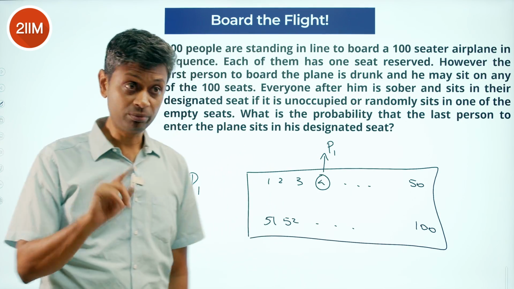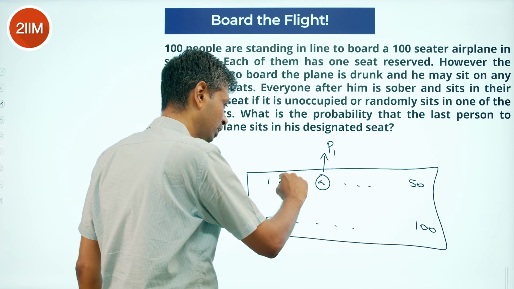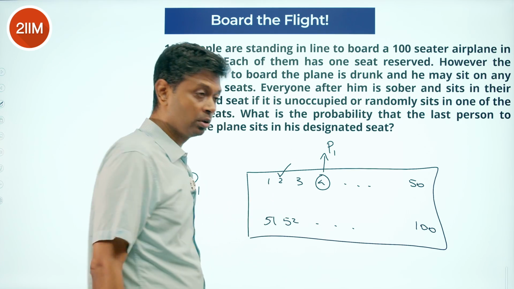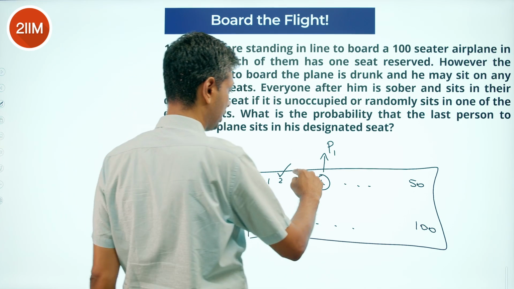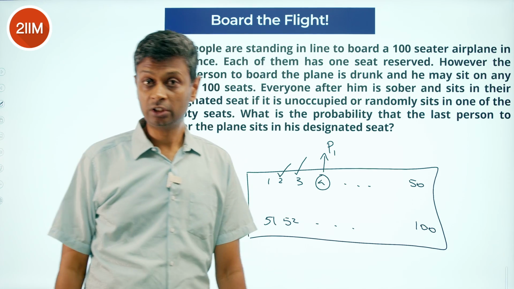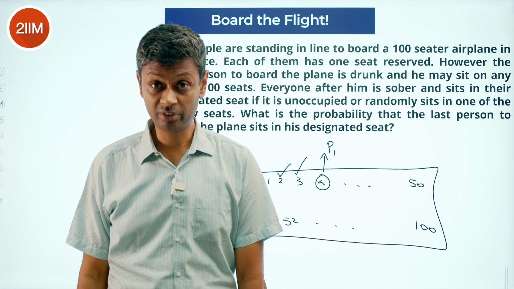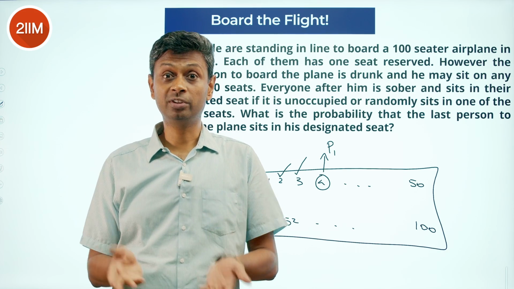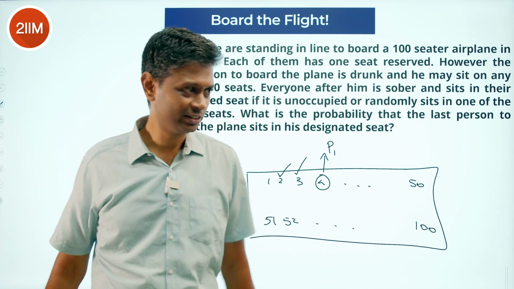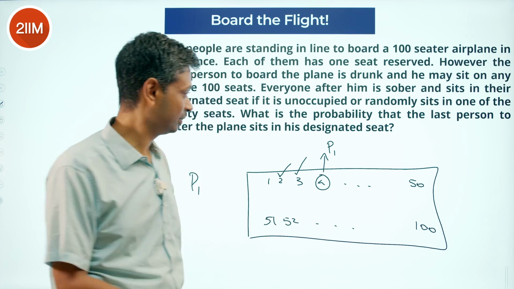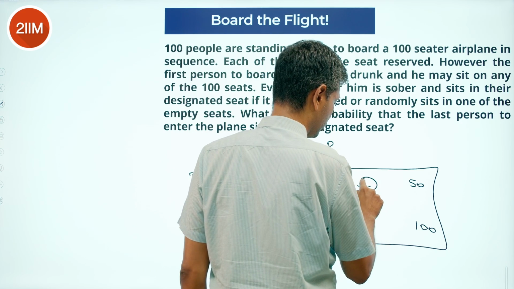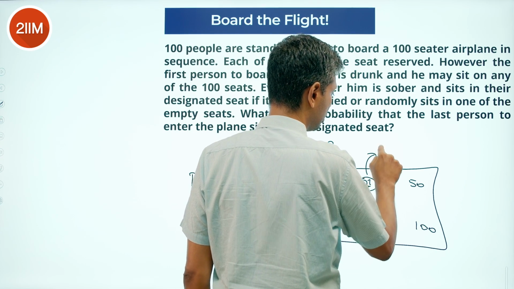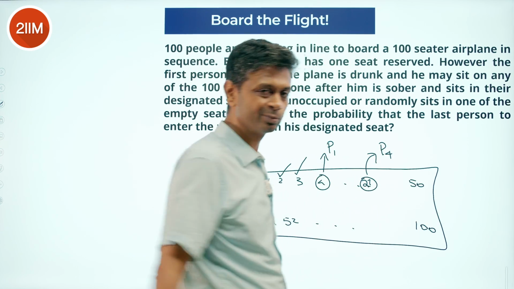Then person 2 comes, takes seat 2 correctly. Person 3 comes, takes seat 3 correctly. And then person 4 comes and looks at his seat. Person 1 is sitting here. He doesn't raise hell because person 1 is obviously drunk. He says, let me go and sit somewhere else. And so, let's say seat number 27, person 4.